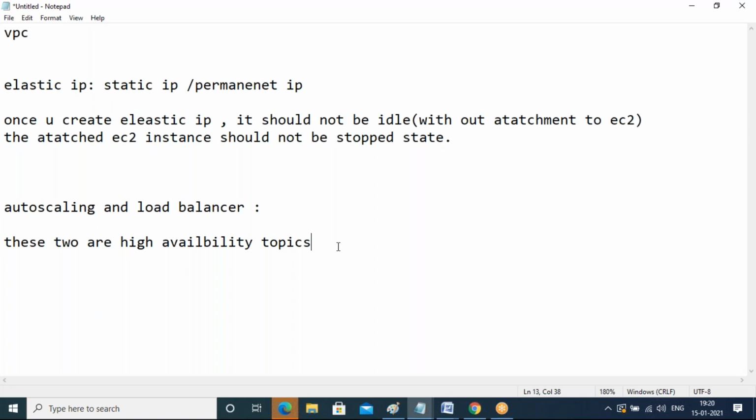Nobody will tell you; you have to understand. For example, I am a DevOps engineer and you are an application guy. While creating a server, I will ask you what this server belongs to. Is it a public IP?